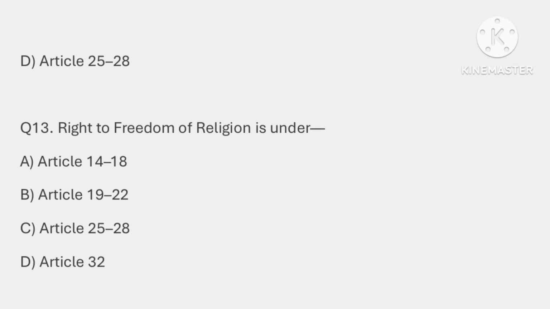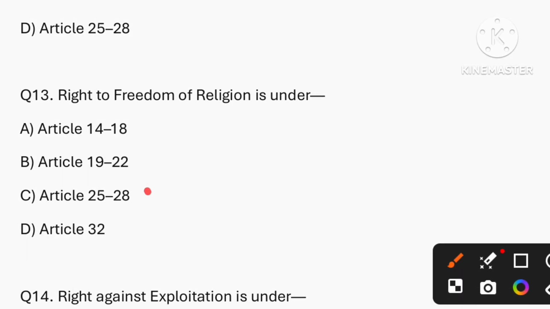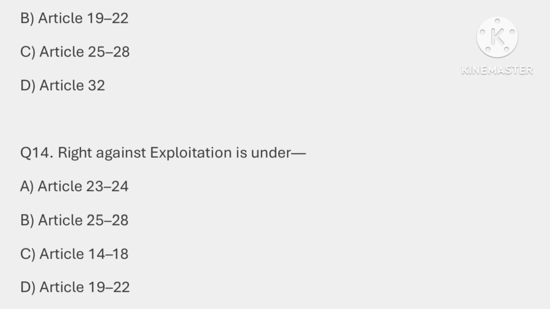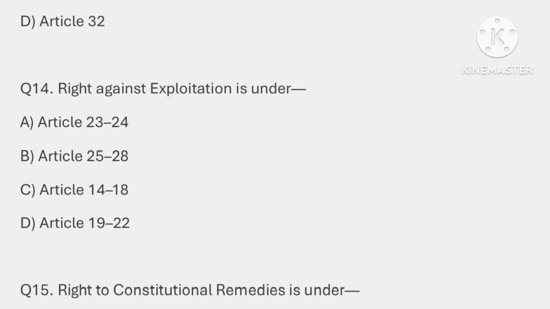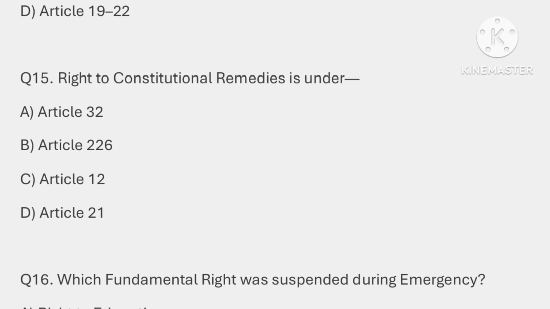Question number 13. Right to freedom of religion is under article 25 to 28, that is option C is the correct answer. Question number 14. Right against exploitation is under which article? So the correct answer is option A, that is article 23 to 24. Question number 15. Right to constitutional remedies is under which article? So the answer is article 32, that is option A is the correct answer.